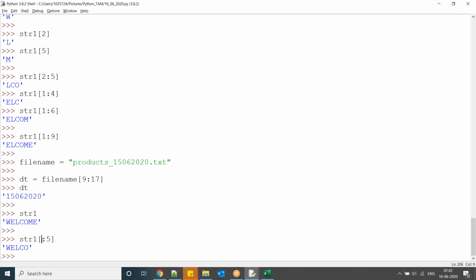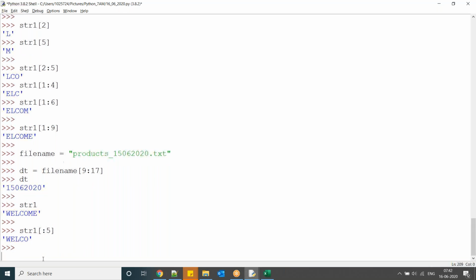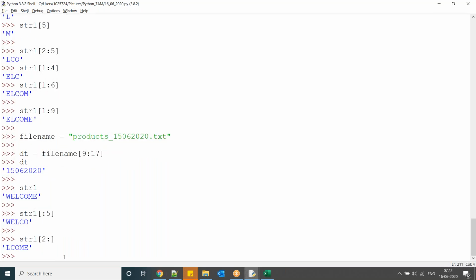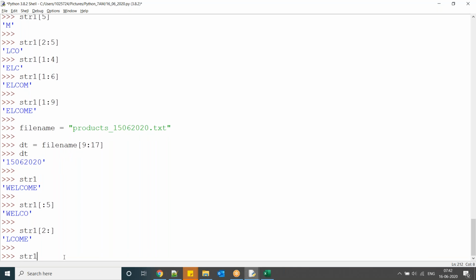Similarly, if you don't specify the end position, from 2, whatever remaining characters there are, it is going to take. From the second position onwards, whatever the length of the string, it is going to consider all characters. That is one thing you have to remember.